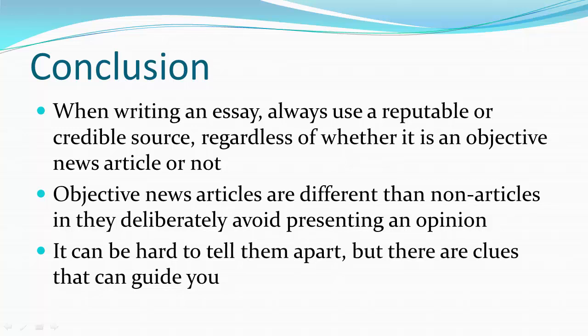So, in conclusion, when writing an essay, you need to use a reputable and credible source, like I just yelled at you about, regardless of whether it's an objective news article or not. So, regardless of whether you're at the Huffington Post or you're at the New York Times on their objective news page or on their blog page, you always want to find reputable sources and not use advertisements. But nevertheless, objective news articles are different than non articles. They deliberately avoid presenting an opinion, whereas non articles are there for an opinion. So you need to be able to tell them apart.